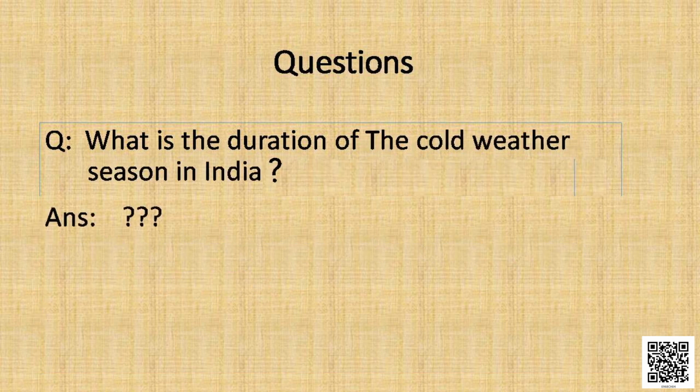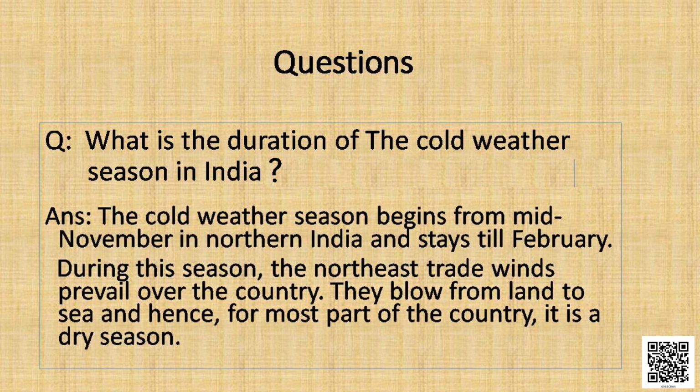What is the duration of the cold weather season in India? The answer is, the cold weather season starts from mid-November in northern India till February. December and January are the coldest months of the year, mostly in the northern part of our country.